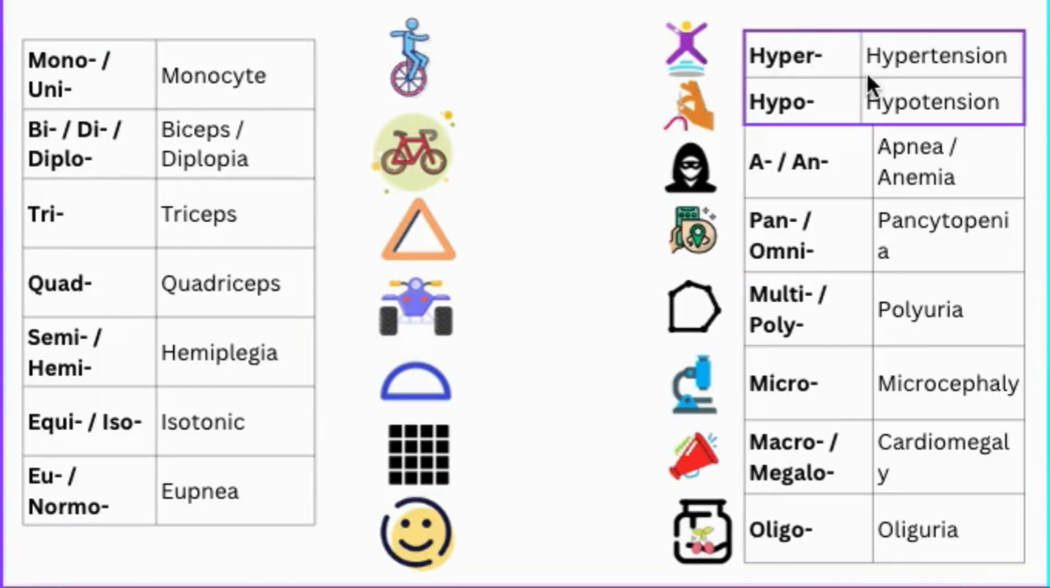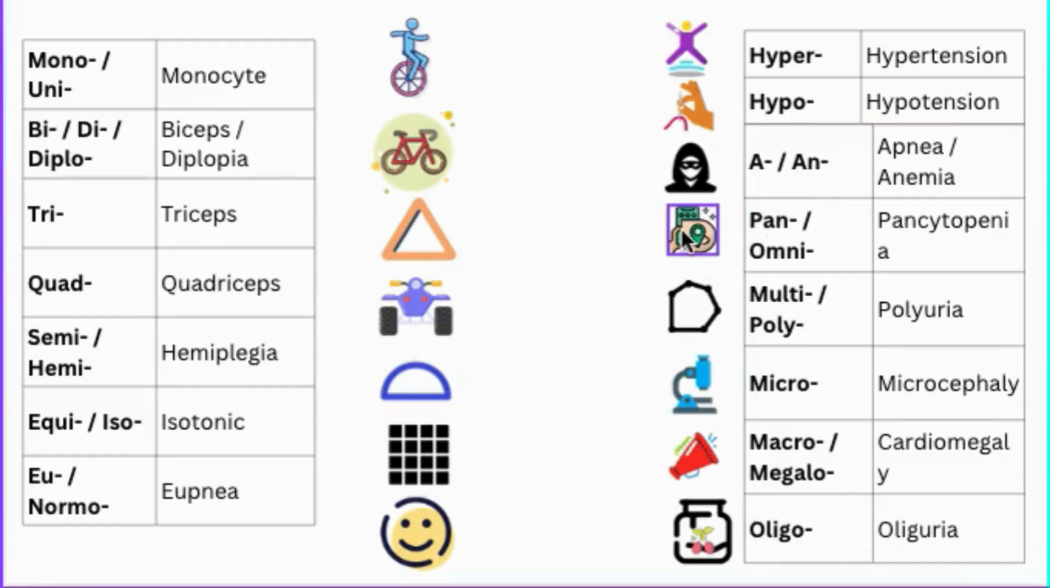Hyper means excessive, like a hyper child, hyperactive child, for example. Like hypertension, a high blood pressure. Hypo means under or low, like a hypodermic needle that is going under the skin. For example, hypotension. A or an in the beginning of the word means without. To remember this, think of an anonymous person, which is a person without a name. So a or an in the beginning of the word means without. For example, apnea, that means no breathing.